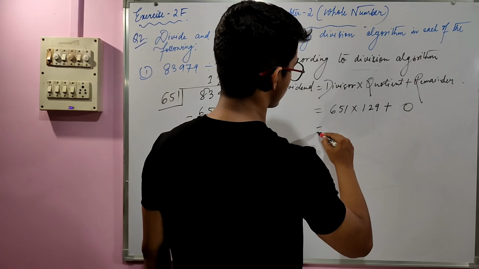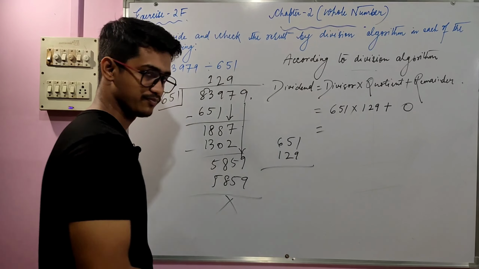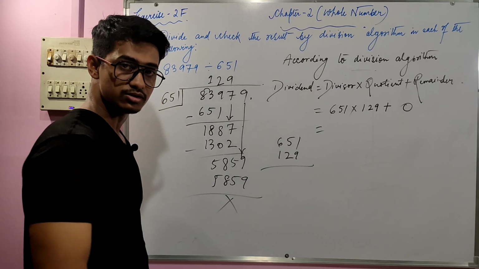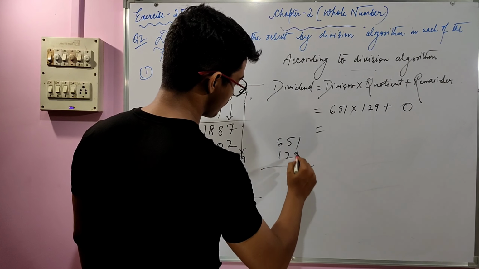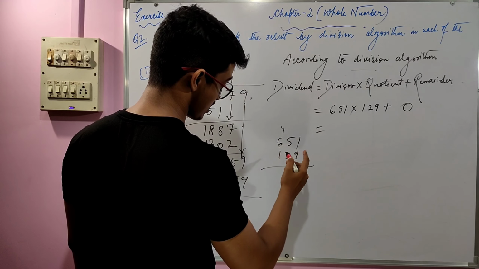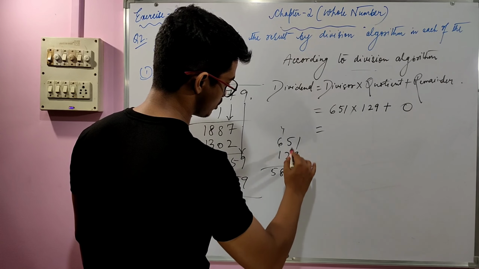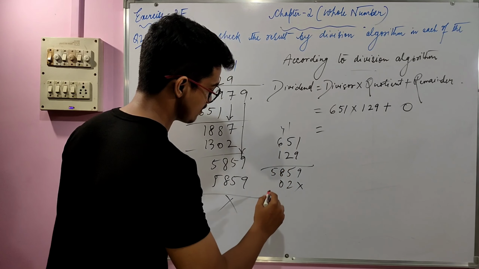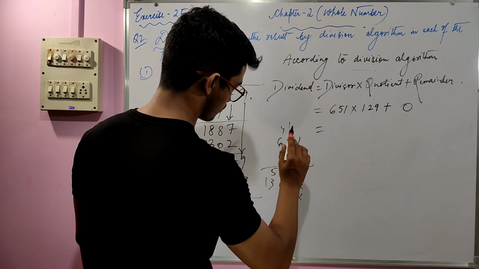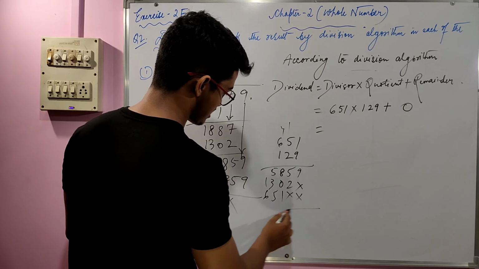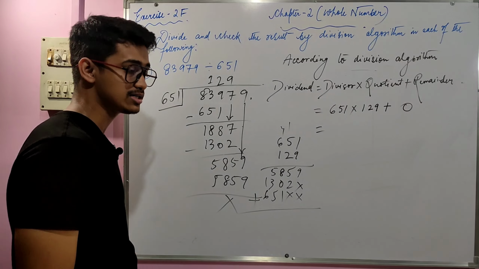So 129 into 651, let's find out. 651 and then 129. I can do 3-digit multiplication, but for your instance, I will do it one by one. So 9 into 1 is 9, 9 into 5 is 45, 4 carry, 9 into 6 is 54, and then 4 plus, that is 58. Then 2 into 1 is 2, 2 into 5 is 10, 1 carry, 2 into 6 is 12, and then 13. And then 1 into 1 is 1, 1 into 5 is 5, and 1 into 6 is 6. Just do this addition, and the last one will be our answer.